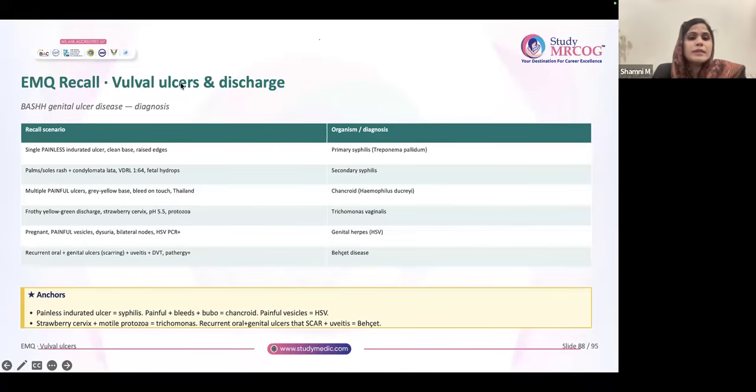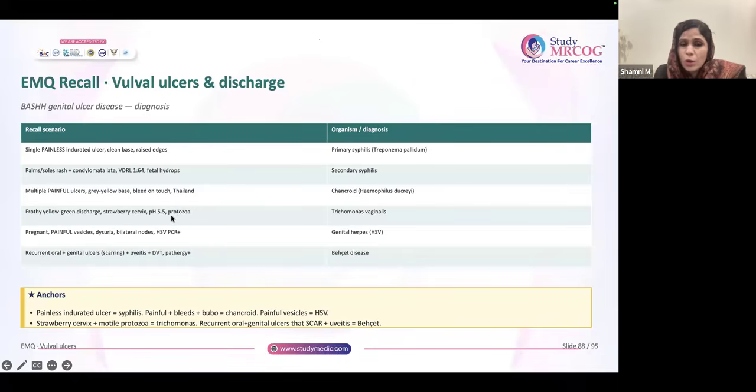Okay, fine. Vulval ulcers and discharge. If you're seeing a single painless indurated ulcer with clean base and raised edges, choose primary syphilis. Palms and soles rashes are mentioned, condyloma lata, VDRL 1:64, fetal high drops, choose secondary syphilis. Multiple painful ulcers with gray yellow base that bleed on touch, it is Haemophilus ducreyi, chancroid.